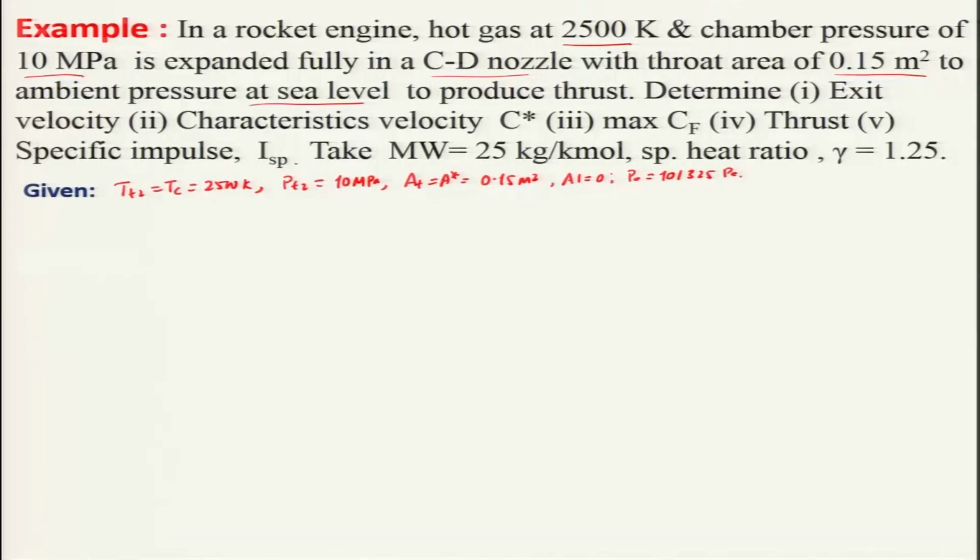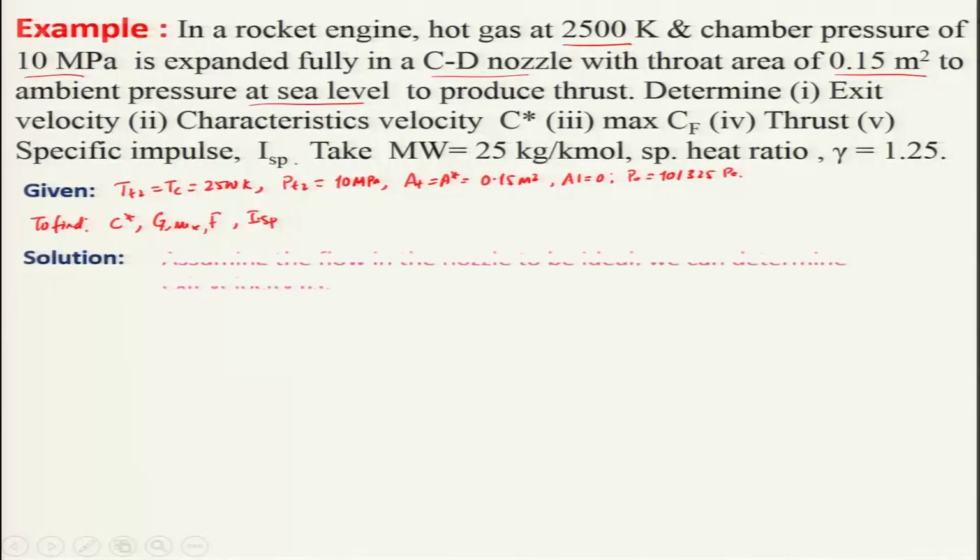So, these are the data given, and then we will have to find basically the characteristic velocity, CF maximum, and thrust, and you will have to get ISP.